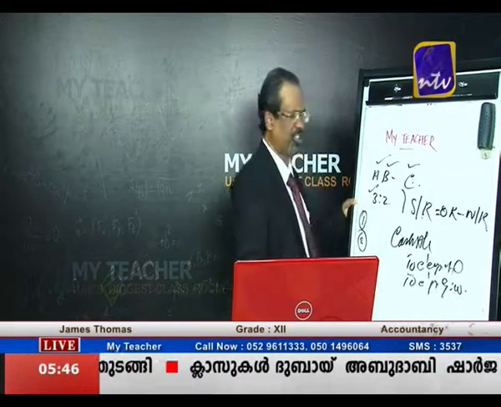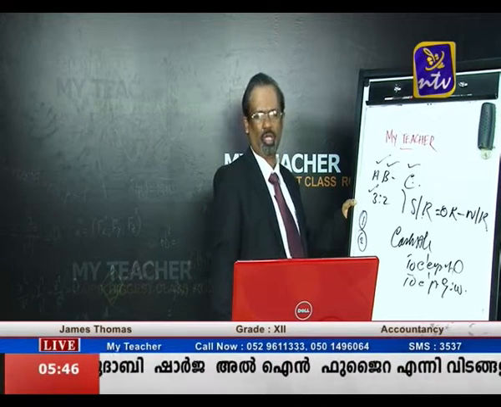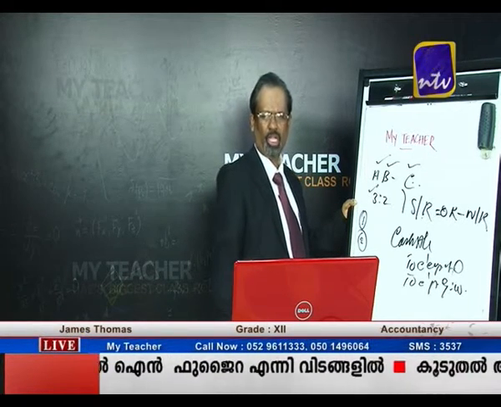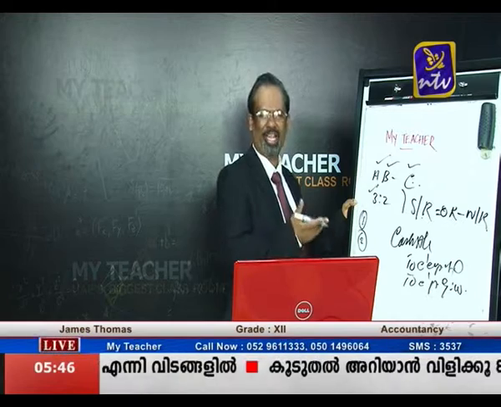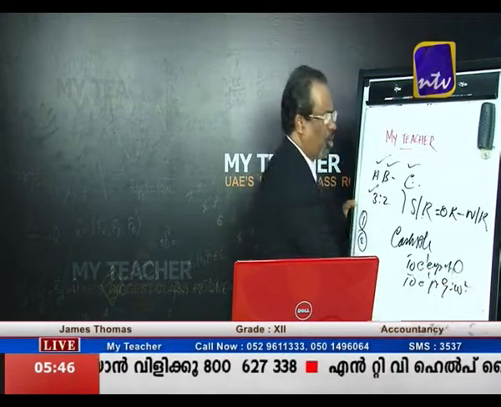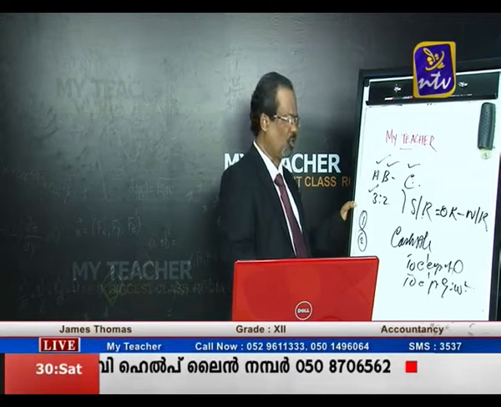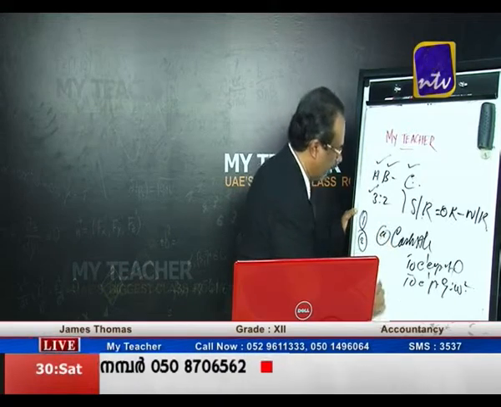So the entry is very simple: Cash account debit, to C's capital, to premium for goodwill account. So that is case number 2. The new partner is bringing goodwill along with the capital, and this premium is distributed to the old partners according to the sacrifice ratio. So journal entry A and journal entry B.